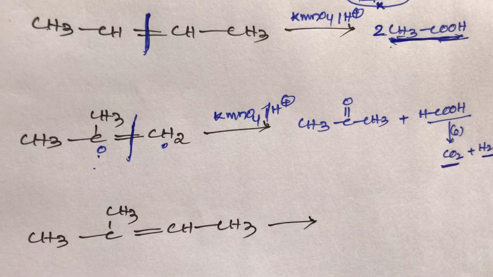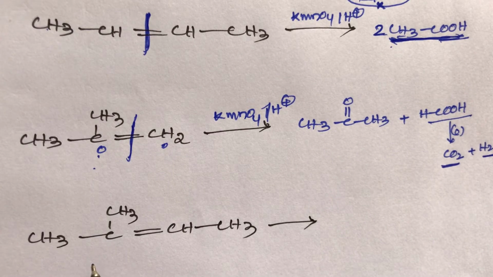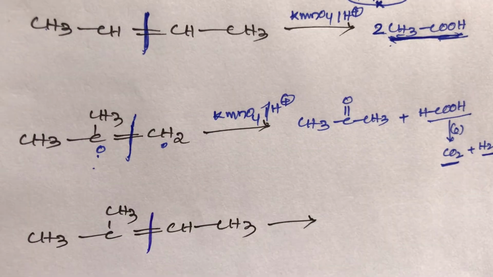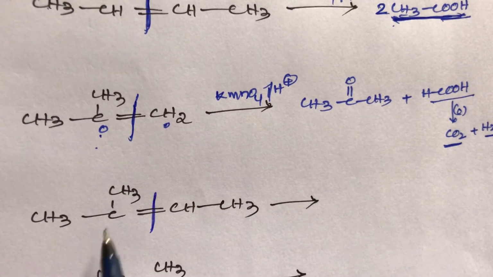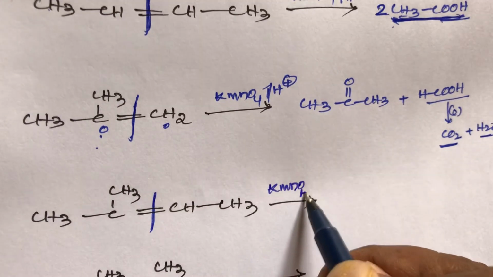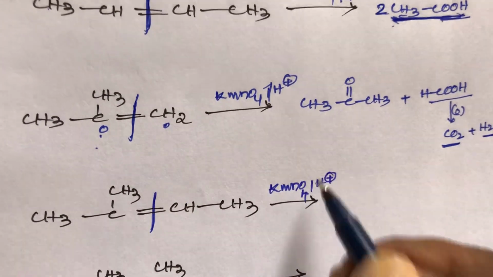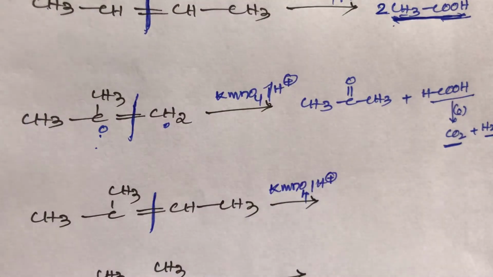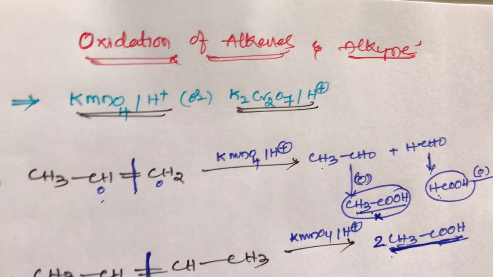Now take one more example, students, that is 2-methyl-2-butene. It is, sorry, not a symmetrical alkene, it is an unsymmetrical alkene. 2-methyl-2-butene reacts with KMnO4 in the presence of acidic hydrogen. Remember, out of these two, KMnO4 or K2Cr2O7, both are oxidizing agents.